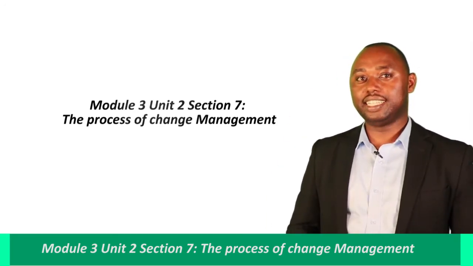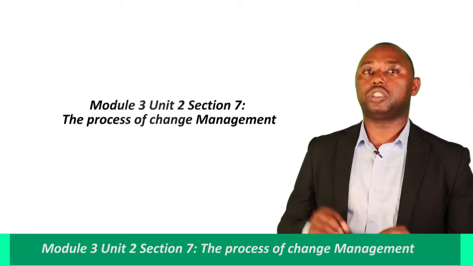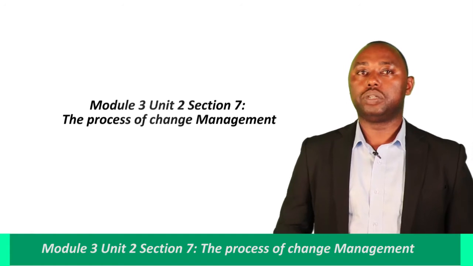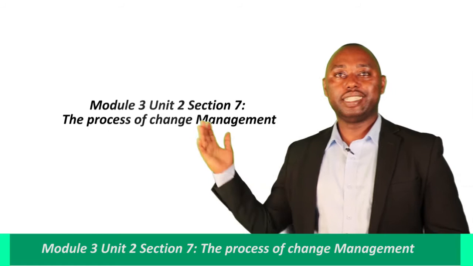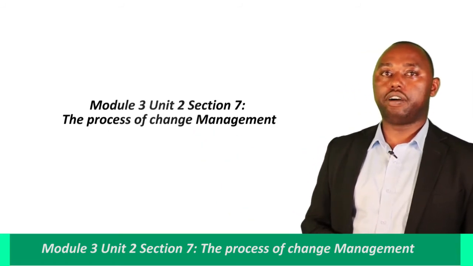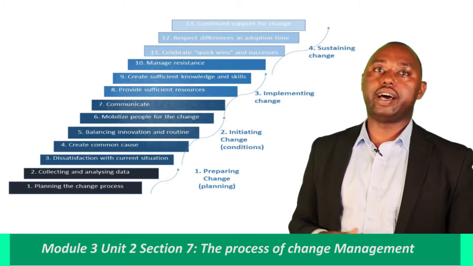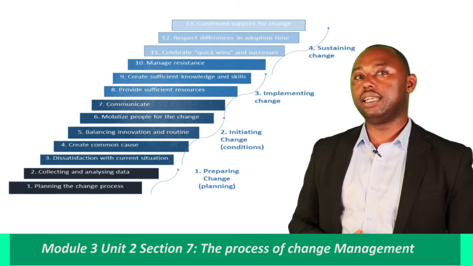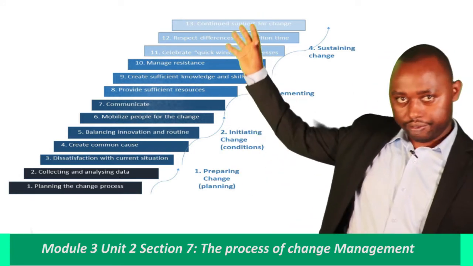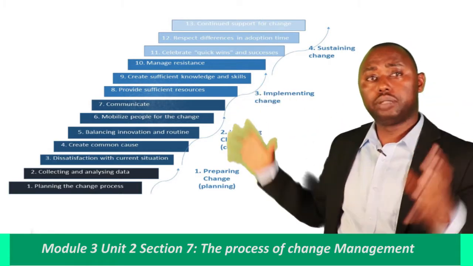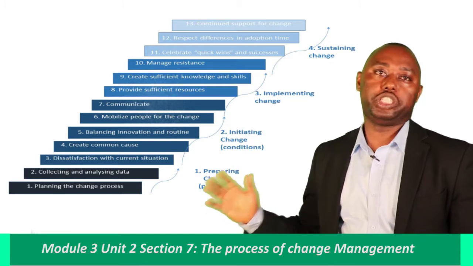Dear educational readers, in this session, we are going to discuss section 7 of unit 2, which is the process of change management. The change management process involves mainly 4 steps. While the process may vary depending on the nature of the change, management usually involves, number 1, phase 1. We are going to be putting them into phases. Phase 1 is preparing change.